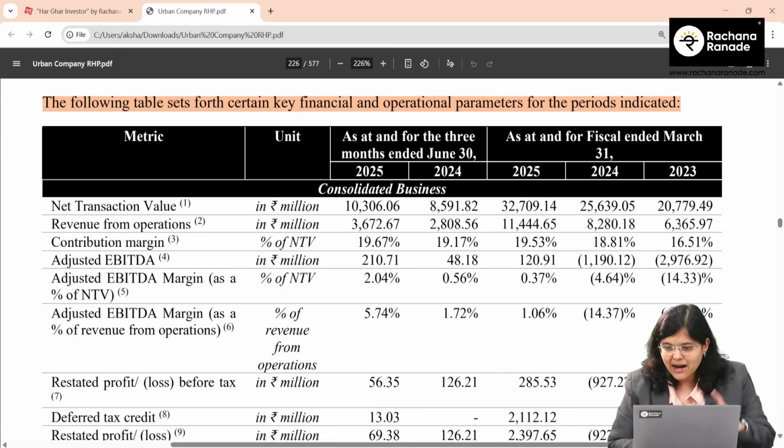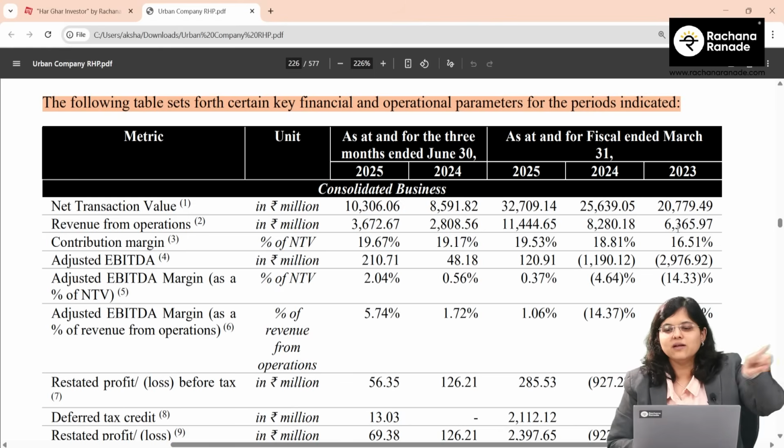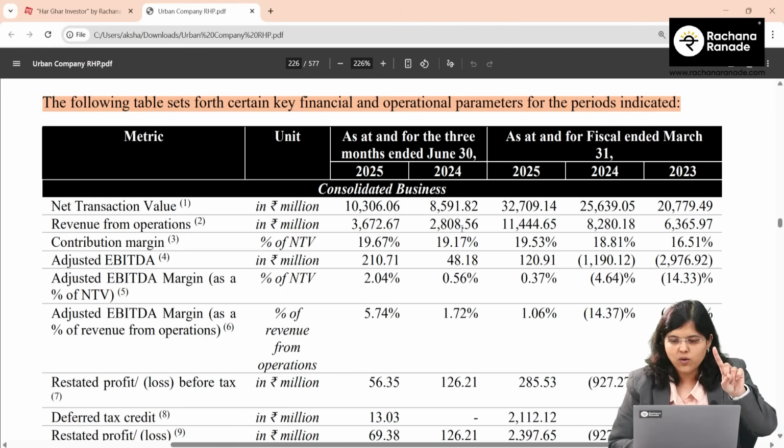And here you can see that revenue from operations is also in an increasing trend, from 6,000 to 8,000 to 11,000. Even if you check Q1 YOY, up from 2,800 to 3,600. Good for the company.